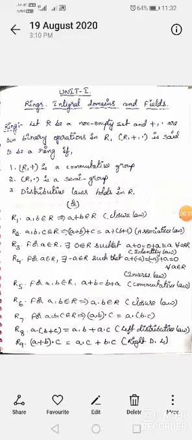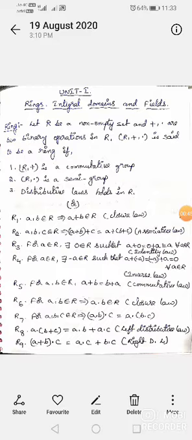Let capital R be a non-empty set and plus comma dot two binary operations in R. R comma plus comma dot is said to be a ring if it satisfies 3 points. So first one is R comma plus is a commutative group. Second point, R comma dot is a semi group, and third point is distributive laws holds in R.